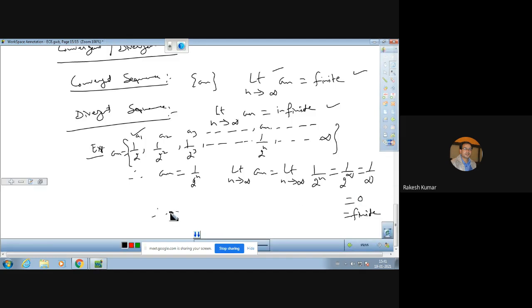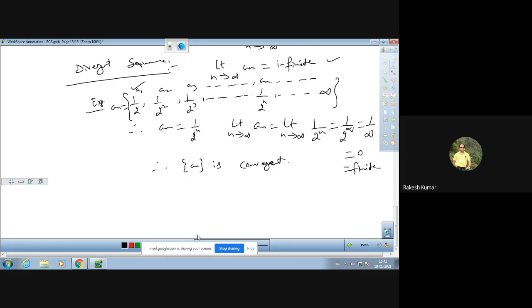So we can say the given sequence an is convergent, because its limit is finite, and if the limit were infinite, it would be divergent. A limit being infinite means either plus infinity or minus infinity. Always remember, an infinite limit can be plus infinity or minus infinity.